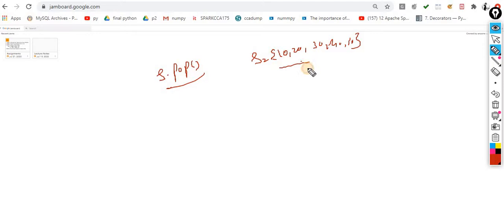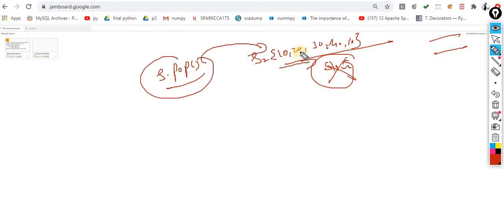Because this is an unordered collection, and when I say unordered, it means you are not supposed to use the concept of slicing. Slicing is not applicable over here, neither in the case of a dictionary nor in a set. Keep this point in mind. Pop means randomly remove any item. Might be 30, it can remove 10, it can remove 50.